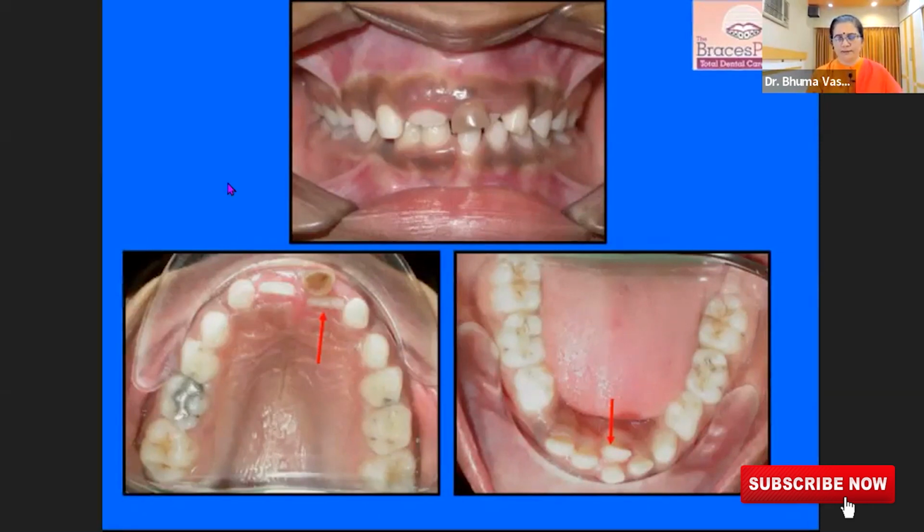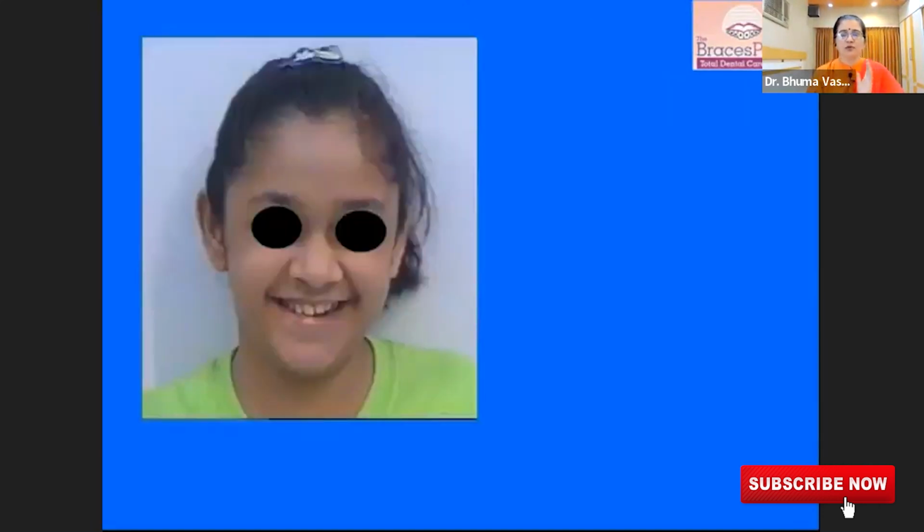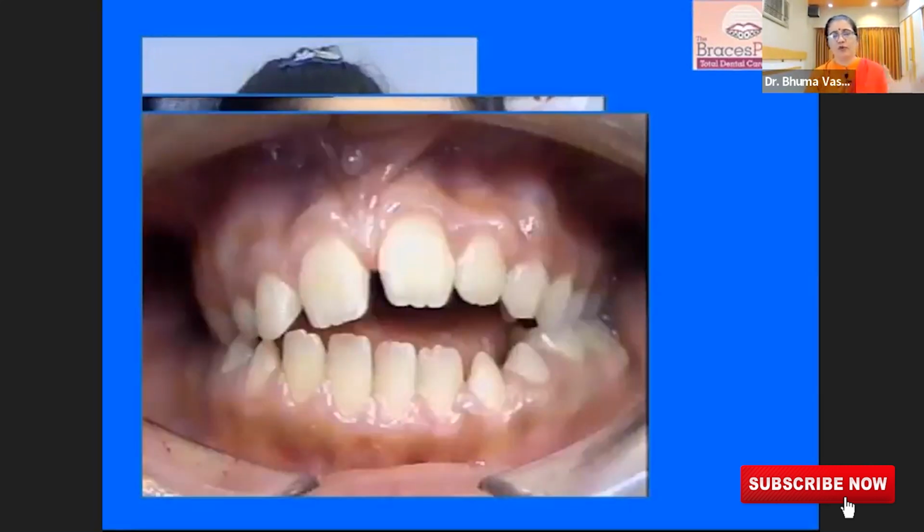Why not do that? Some children have some kind of habits. They have a habit of finger sucking or thumb sucking, lip biting, tongue twisting. These children have to be tackled very carefully because there are deep reasons for this. So we have to do counseling for them. We need to give them habit breaking appliances so that they stop this habit, and we can correct these kinds of open bites and malocclusions with the help of orthodontic treatment.